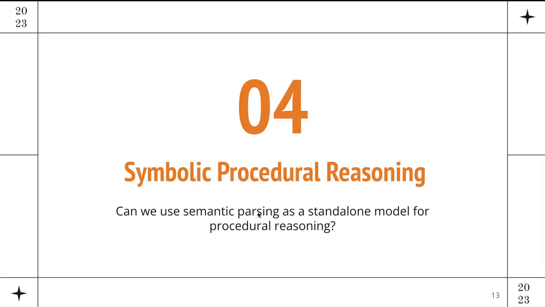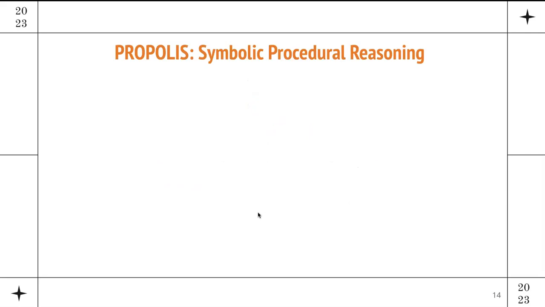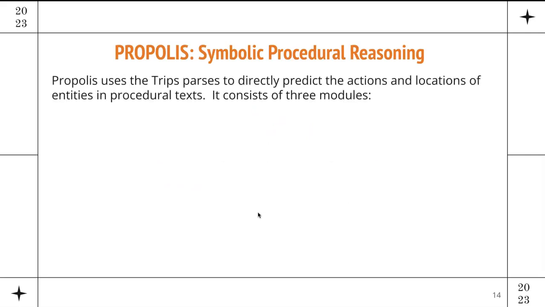We could just use these graphs and interpret them in terms of what is happening to the entities. This is specifically what we're doing here, and we call it symbolic procedural reasoning because it doesn't use data and it doesn't use any neural learning. We call this method PROPOLIS. PROPOLIS essentially builds on top of the TRIPS parser to help us directly predict the actions and locations of entities inside the process, and consists of 3 modules.